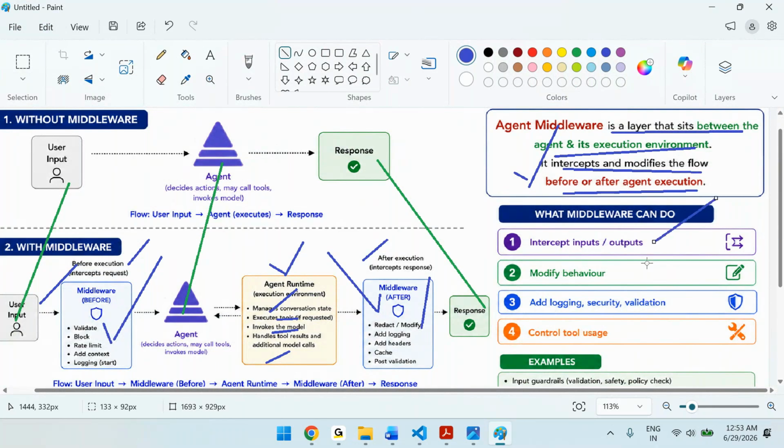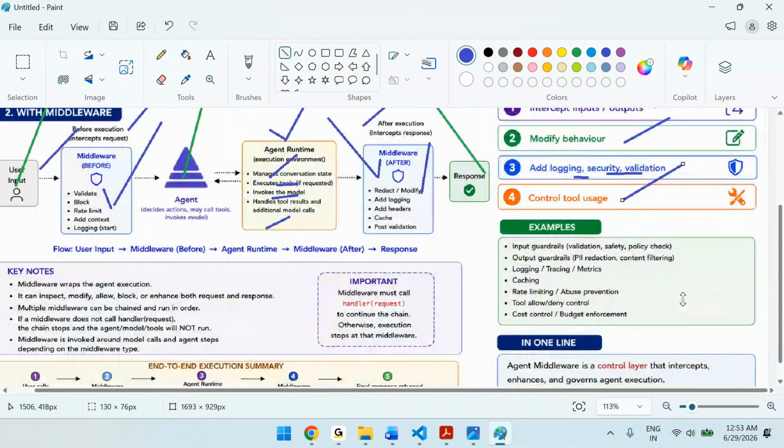It can intercept input and output, modify the behavior, log it, provide security, validations, and control the tool usage. That means based on the data, I can tell it to go and execute this tool. If weather data is coming, call the weather tool. If some other data is coming, call that tool. And I can also say if bad data is coming, don't call the tools. That means you can control the tools also. That's the importance of middlewares.